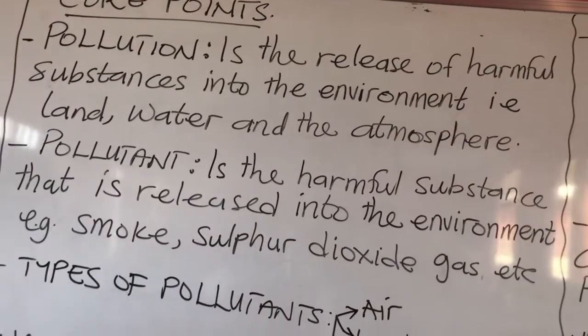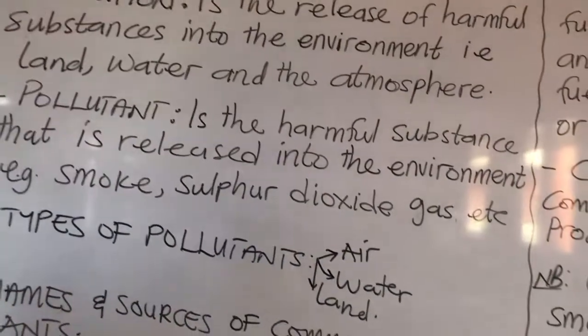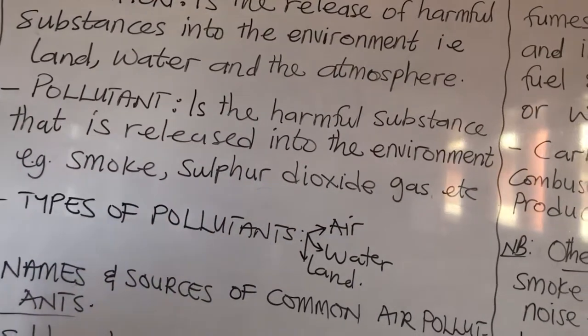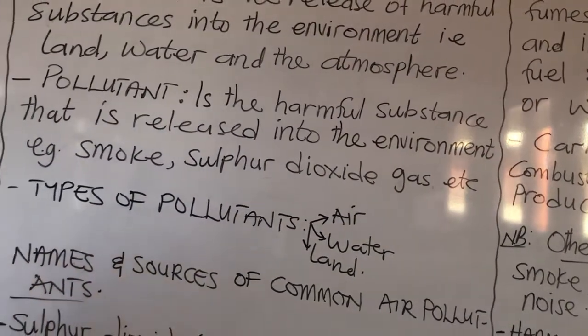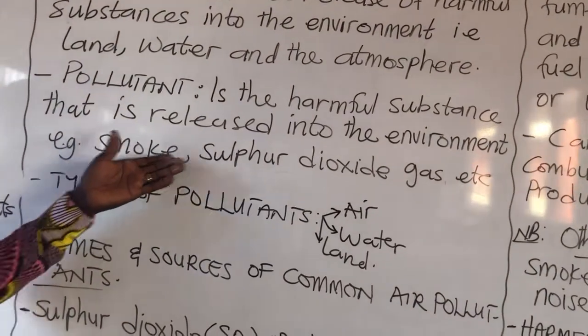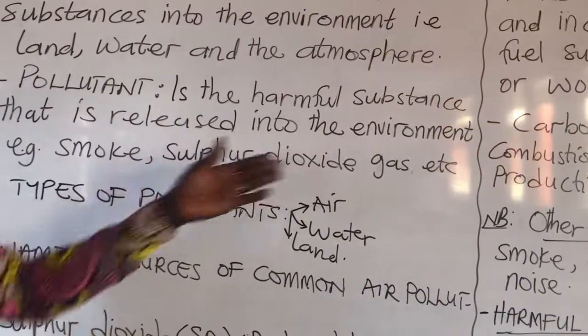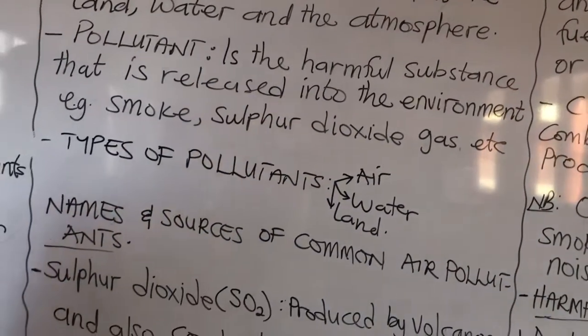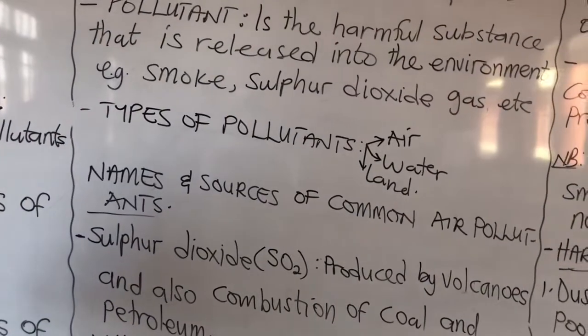Now, a pollutant is a harmful substance that is released into the environment. An example is the dust that I just demonstrated. Smoke from burning materials. We have sulfur dioxide gas. These are examples of pollutants which can affect the environment.